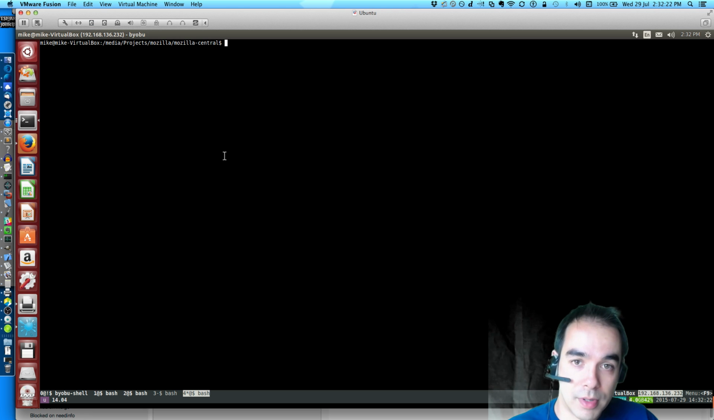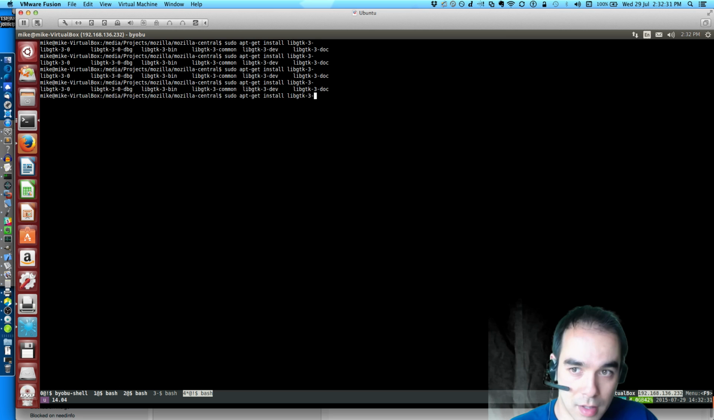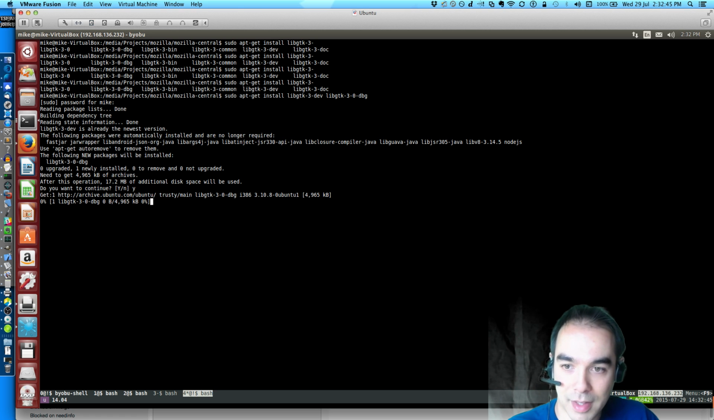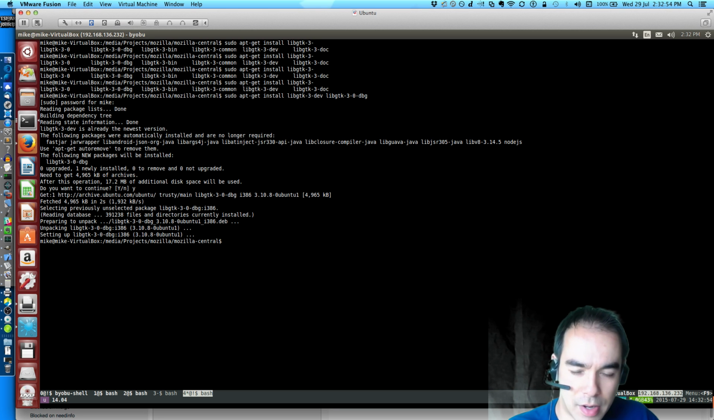So let's get the GTK3 source and symbols. Sudo apt-get install libgtk3 debug. Oh, I might want dev and debug. Just give it all to me. I'll take everything. Yes, debug. I think I needed dev in order to build it. And I need the debug symbols. So now I have them. Now I need the source.